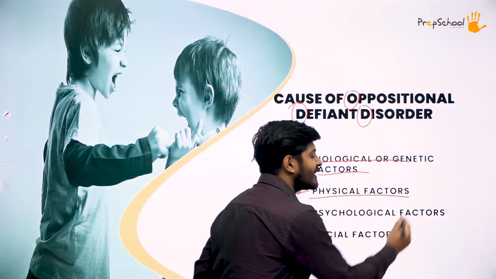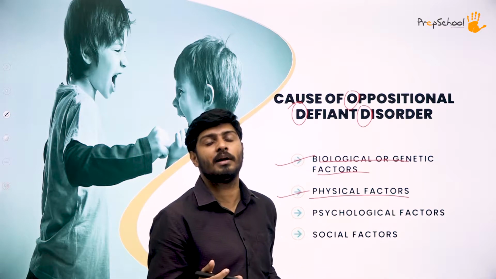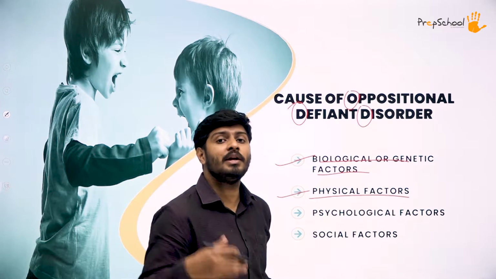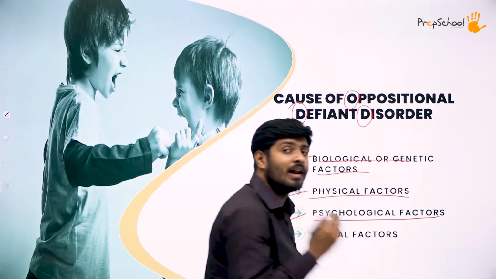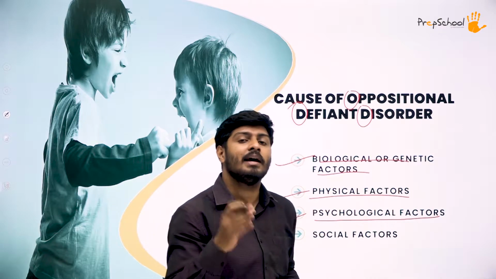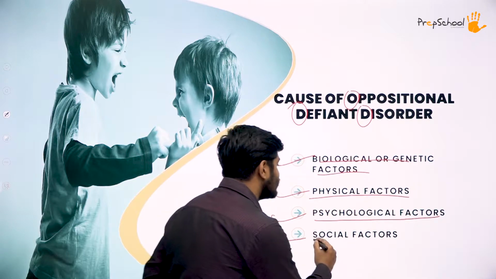Then you have the physical factor. Like I said, a physical factor could include anything. It could be a genetic physical disability or a disability due to any kind of unfortunate accident. Then it could be a psychological factor. Your mental health also is very important. That's why I say a psychological factor can also cause autism. Then you have finally social factors.